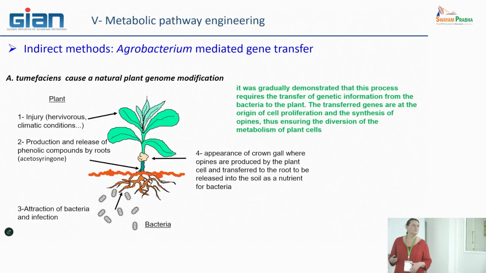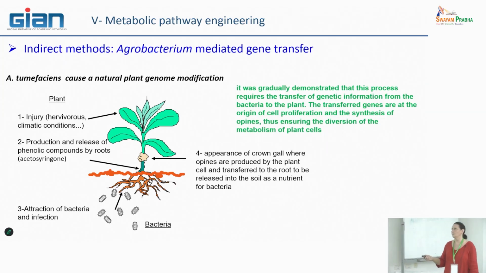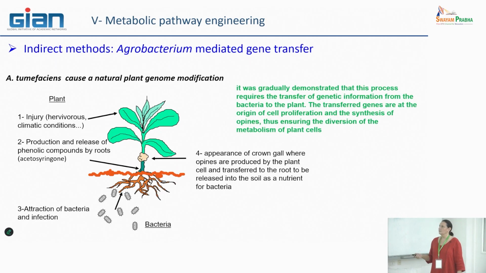So that is the natural system, how it functions. It's quite easy. The plant is initially modified by some injury, for example, by herbivores that come to eat it. It can also be climatic conditions. So whatever the type of stress, they may have some perturbation. By this way, they stimulate production of specific metabolite compounds, mainly some phenolic compounds.